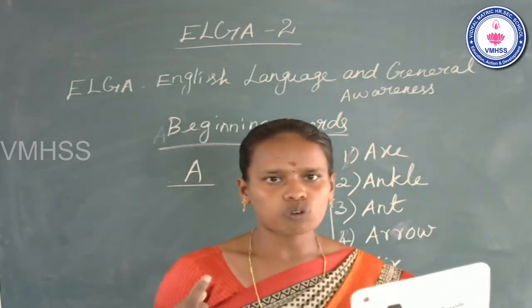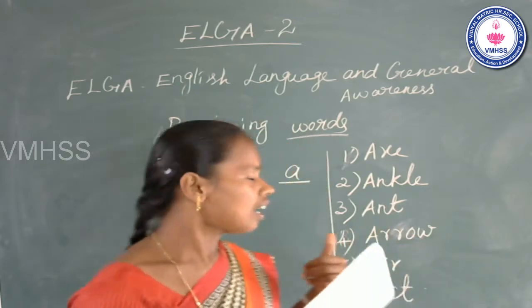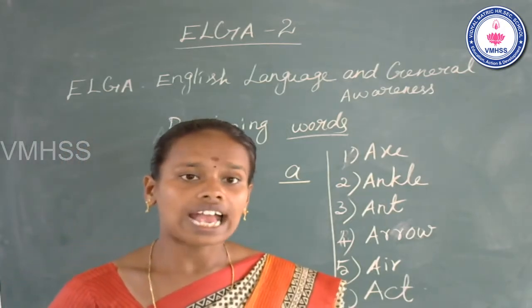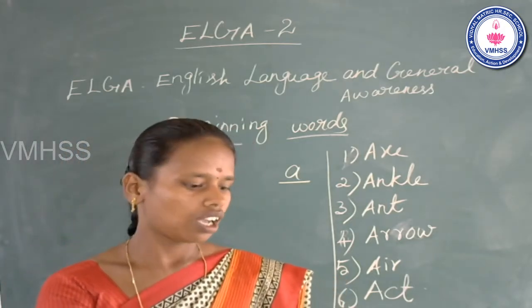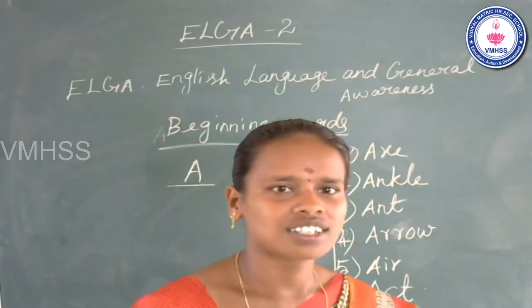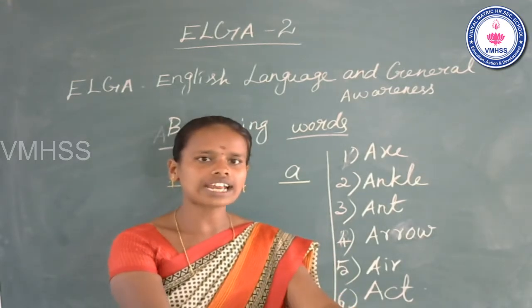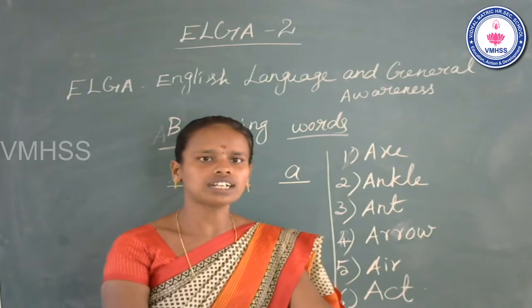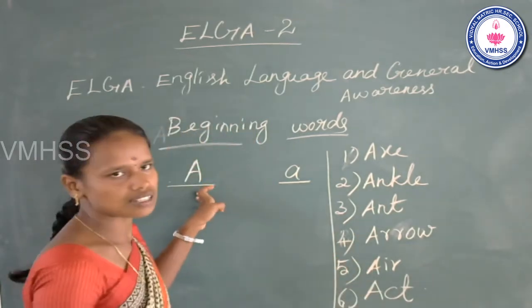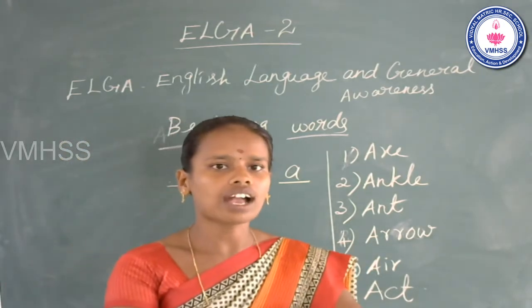I sing one rhyme to remember the sound A. Ants on my arm. Ants on my arm. Okay, now I sing the rhyme. Ants on my arm. Do you remember the rhyme? Ants on my arm. So remember the sound a.